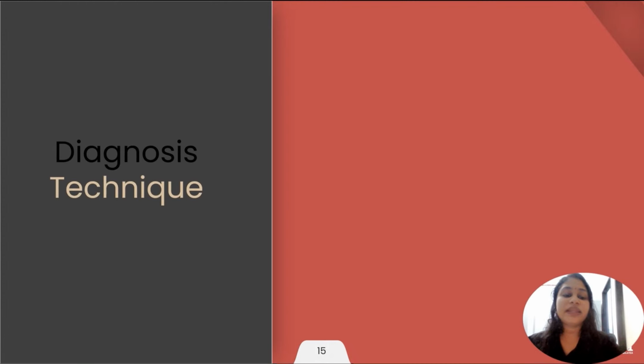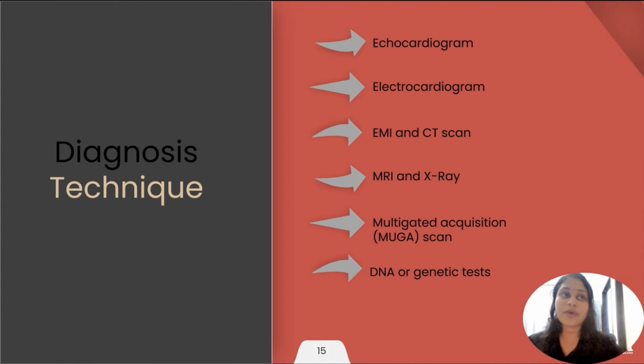Now we will look into the diagnosis techniques. There are many scans to identify heart failure, which are echocardiogram, electrocardiogram, CT scan, MRI and X-ray, multi-gated acquisition scan, which is also called MUGA, or DNA or genetics test. Heart failure also can be tested through cholesterol, hypertension, blood pressure, everything.